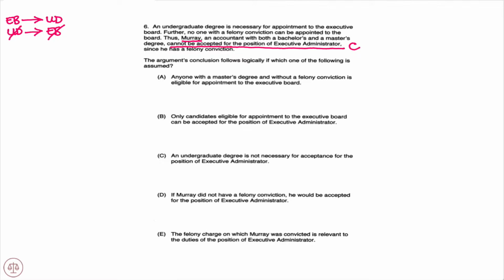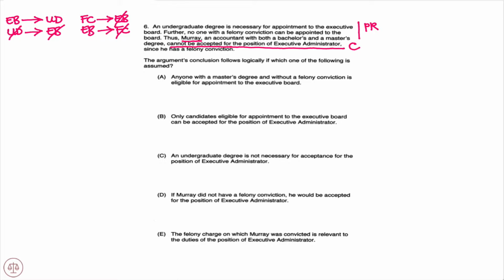The next sentence tells us no one with a felony conviction can be appointed to the board. No A's or B's. Again, we know that is also sufficient and necessary. So if you have a felony conviction, then you cannot be appointed to the executive board. Contrapositive, if you are appointed to the executive board, then you don't have a felony conviction. So those are our principles.